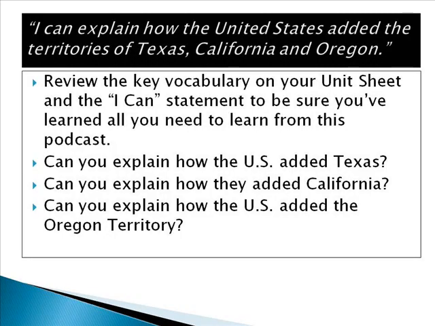And that will just about wrap up our Objective 3 podcast. Review the key vocabulary terms on your unit sheet. Review the I can statement. Ask yourself, can you explain how the United States added Texas? Can you explain how they added California? And can you explain how the United States added Oregon, the Oregon Territory? If you feel like you can answer those three questions and you can use the vocabulary terms, then I would say you're probably in pretty good shape. If not, you might want to take some more time, go back through the podcast, and make sure you have answers to those questions.